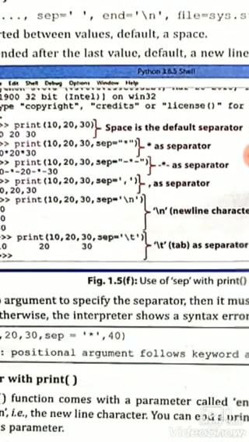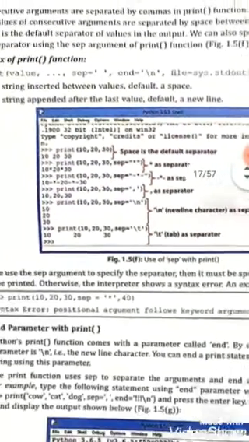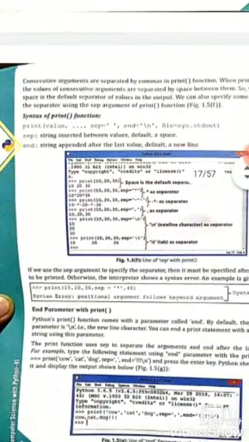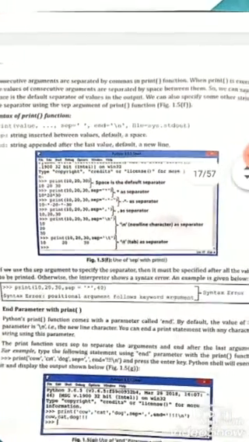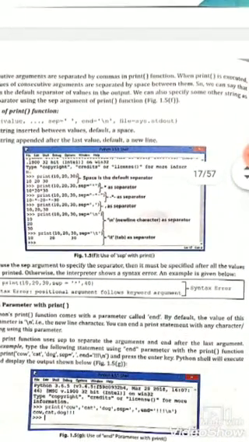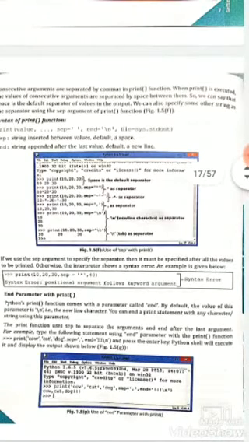Then 10, 20 and 30 with a tab space between them. If we use the sep argument to specify the separator, it must be specified after all the values to be printed. Otherwise the interpreter shows a syntax error. An example is given below. So we must use the separator at the last of our statement.